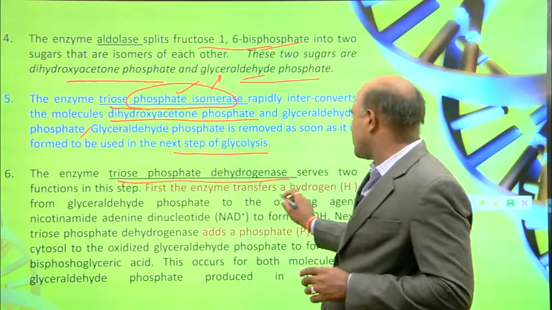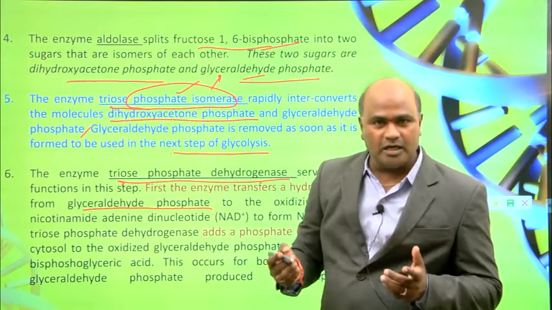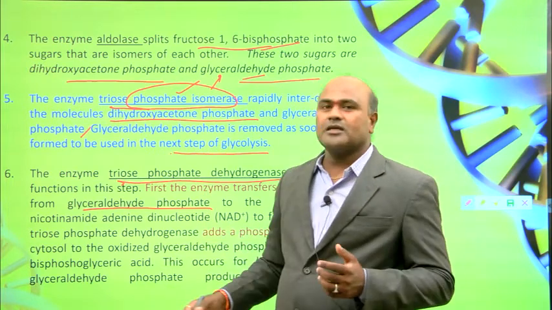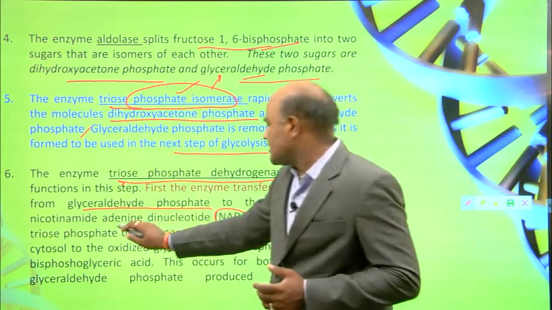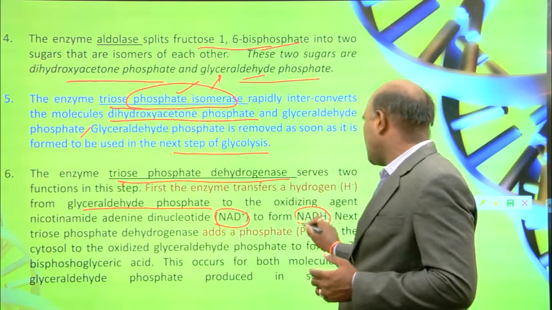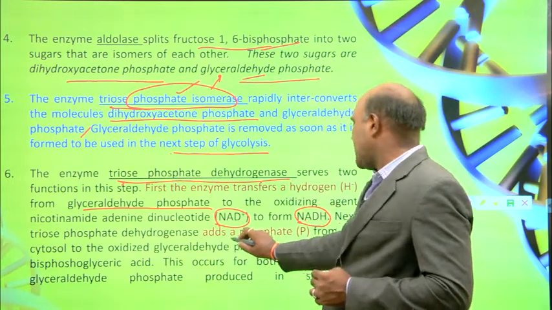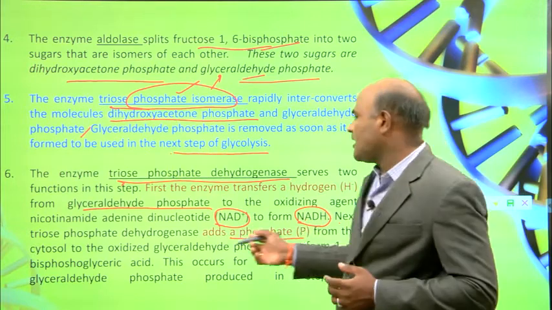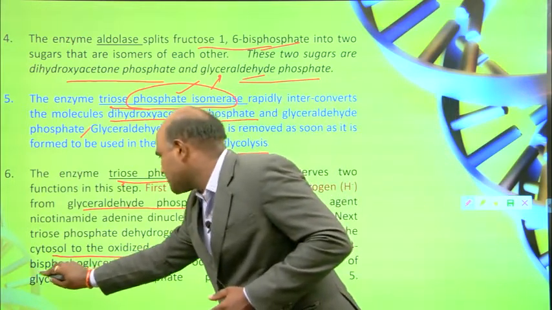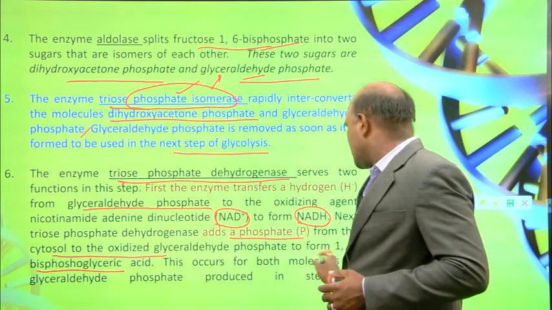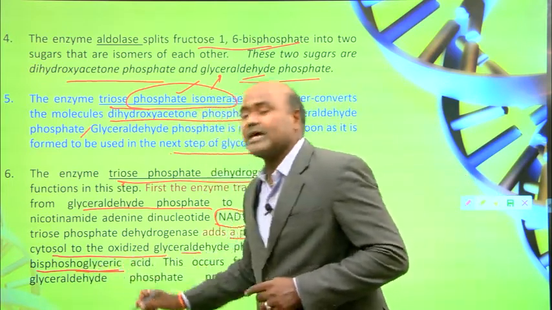First, it transfers hydrogen from glyceraldehyde phosphate to the oxidizing agent nicotinamide adenine dinucleotide, NAD+, forming NADH. Then it adds phosphate from the cytosol to the oxidized glyceraldehyde phosphate to form 1,3-bisphosphoglyceric acid.